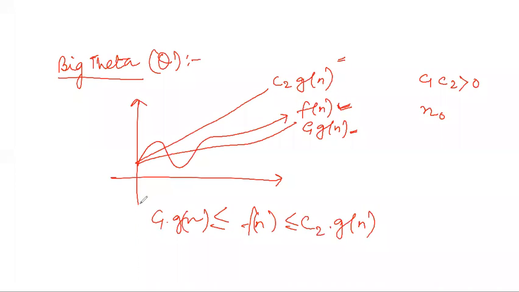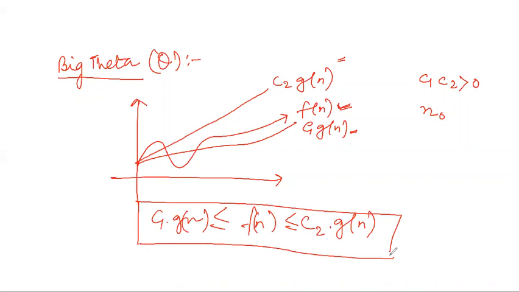So if I can put in anything in this type of formula, where I can find out the constants value C1, C2, which are greater than 0, and I can find out the value of N0 as well, right? So if these are true, I can prove, and I can put my equation, and on putting these two sides, I can substitute and find these true values. Then I will say that yes, for this equation, I may write that it follows the big theta order.